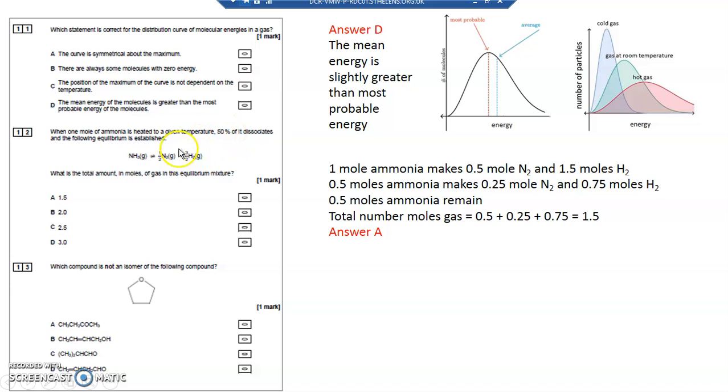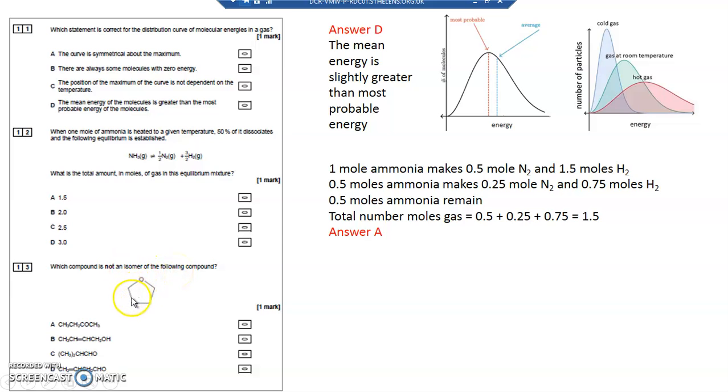So half a mole, 50% of a mole, would make 0.25, a quarter of a mole of nitrogen, and 0.75 moles, half of 1.5 moles, of hydrogen, and 0.5 moles of ammonia, remember, remain behind because only 50% of it is dissociated. So if you add all that up, it's 1.5. The answer is A.